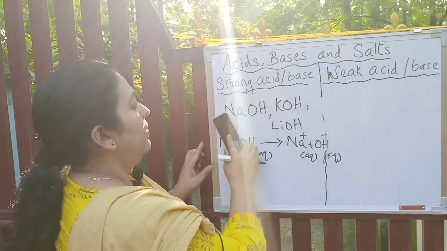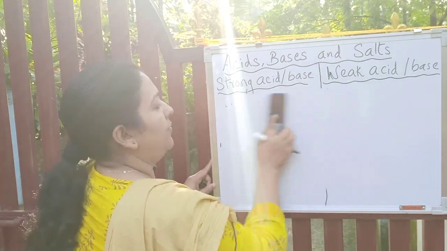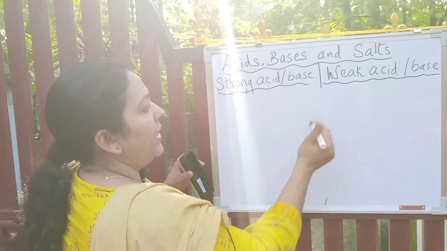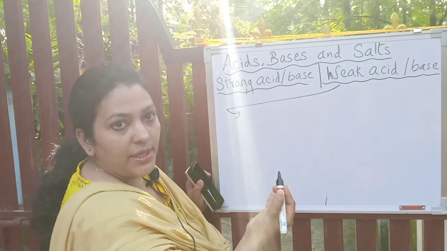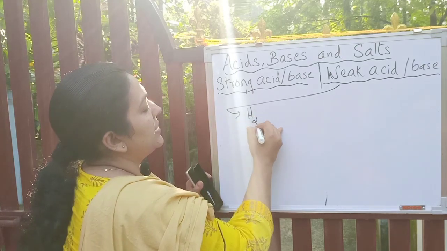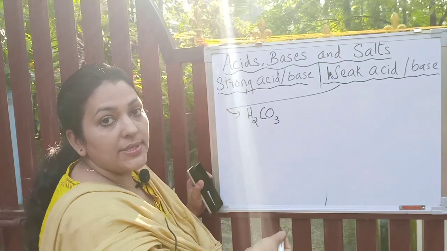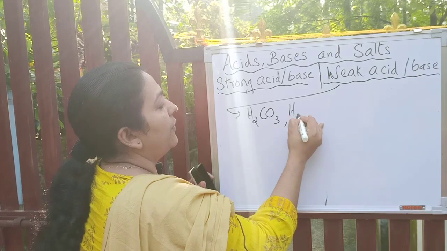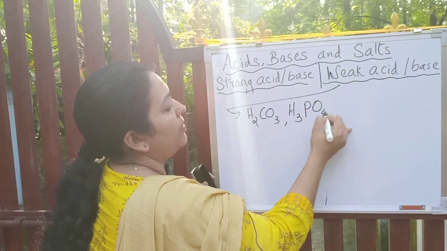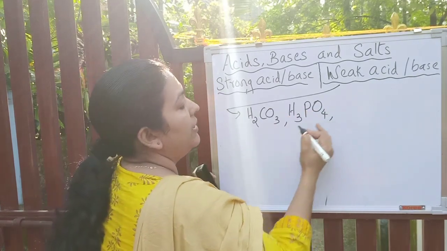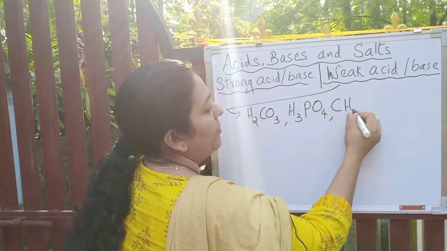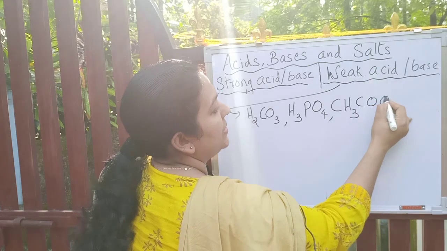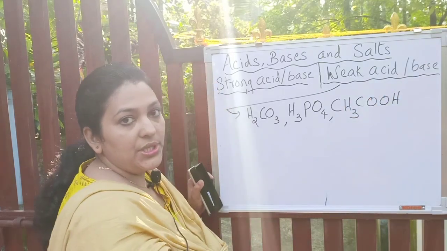Now, examples of weak acids. Some of the examples I'll write on the board: carbonic acid, H2CO3; phosphoric acid, H3PO4; or even vinegar, acetic acid, CH3COOH.